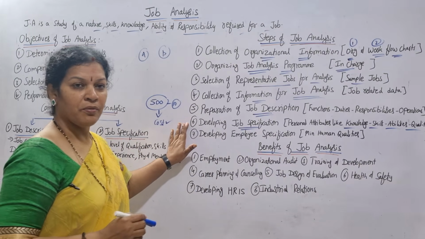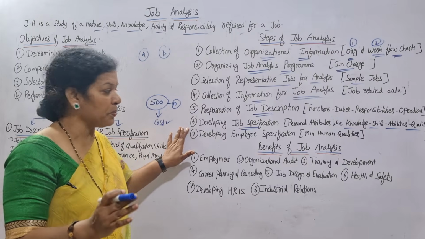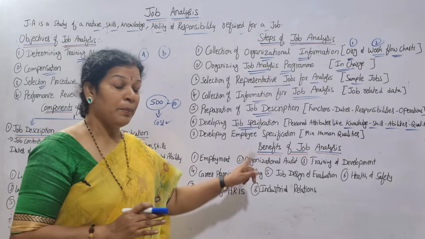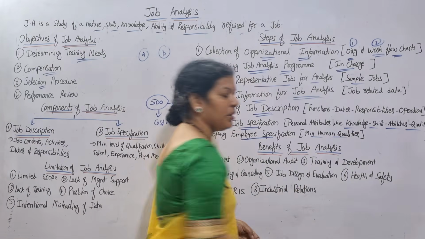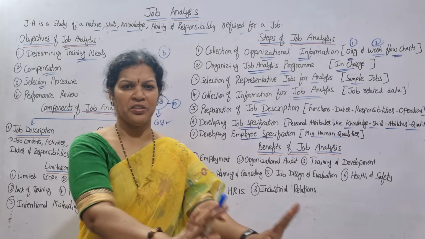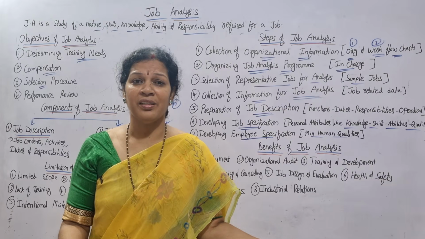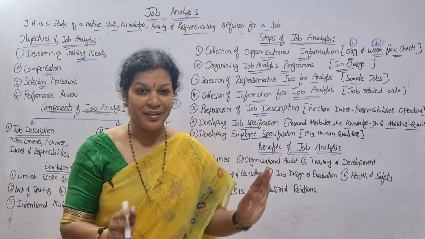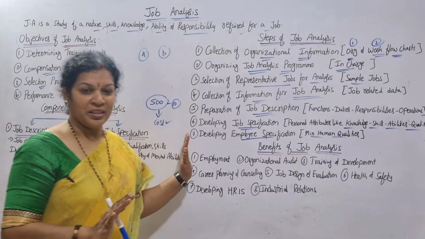You decide it. Here, personal attributes like knowledge of the employee, skills, abilities, qualities. These points will be developed in the next sixth stage. Job description over, job specification. And lastly, developing employee specification, which covers minimum human qualities. How much minimum are you expecting? At least this much is required. You may not get all skills and all qualities, and expert employees you may not get, so at least to some level. That minimum specification you are deciding.